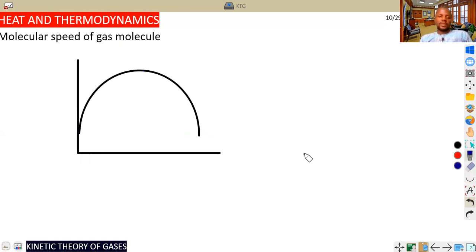So now to do this, my dear student, we are plotting a graph of numbers of molecules against velocity. Many a time, most people call it the Maxwell velocity. So we want to look at the relationship. All these things are carried out experimentally. That is the truth about it.